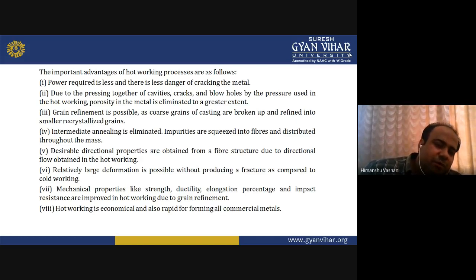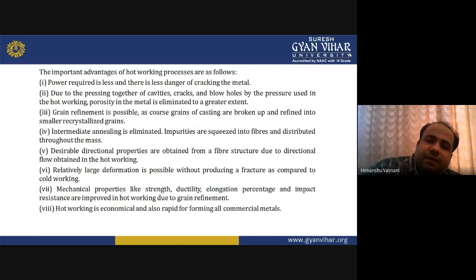It has some important advantages, some disadvantages also, so we'll discuss both of them. Like, power required is less, and there is less danger of cracking the metal. Now, due to the pressing together of cavities, cracks, and blow holes by the pressure used in hot working, porosity in the metal is eliminated to a great extent, right?